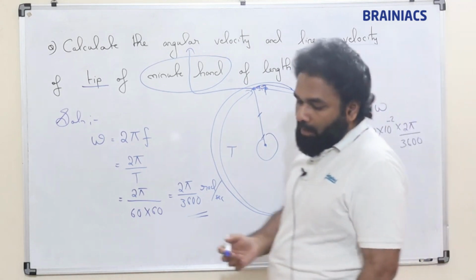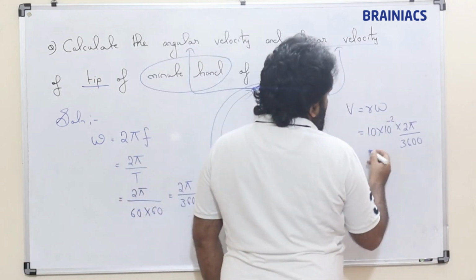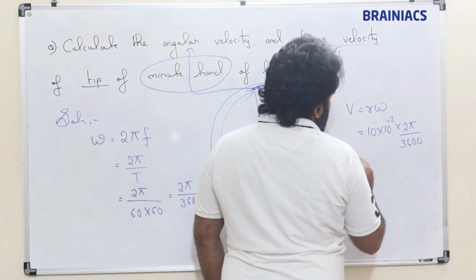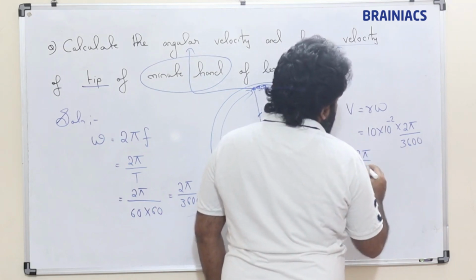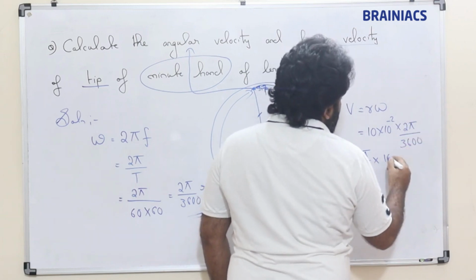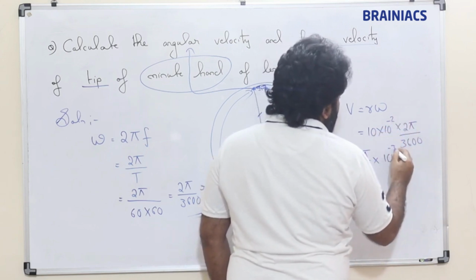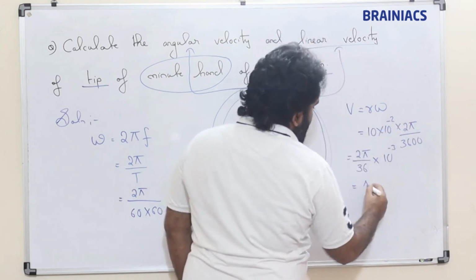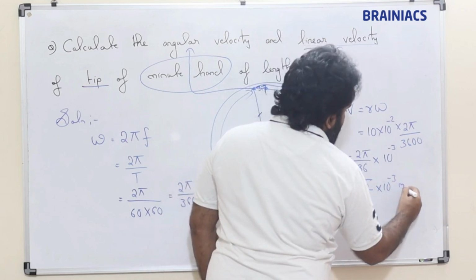If we want, we can simplify this. This is going to be 2 pi divided by 36 into 10 raised to minus 2, 10 raised to minus 4, that is 10 raised to minus 3. So pi by 18 into 10 raised to minus 3 meter per second.